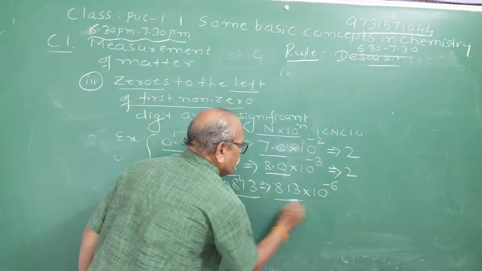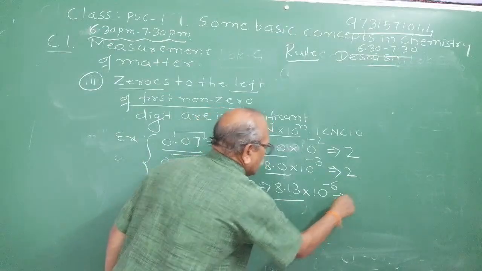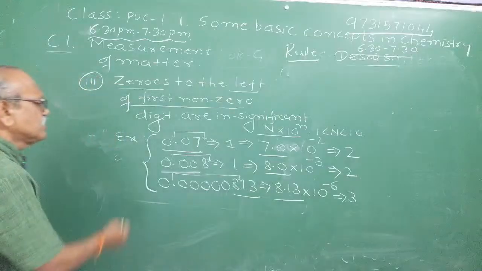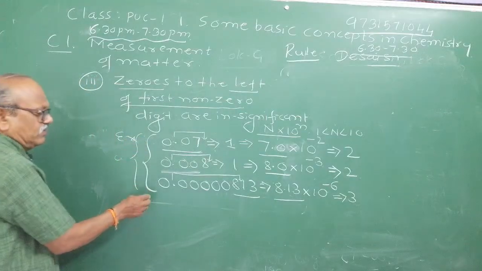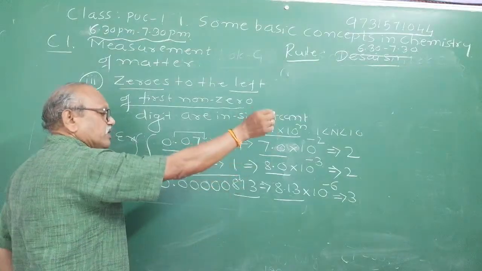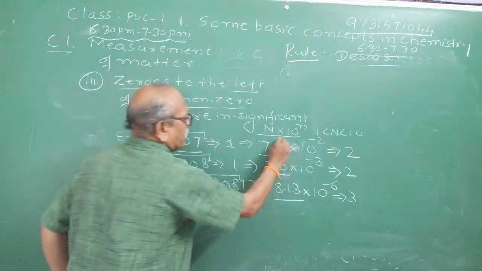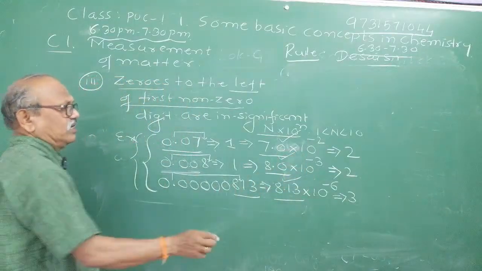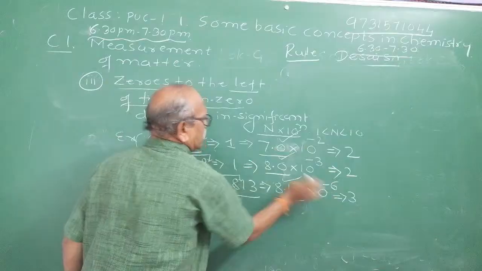Now, the number of significant figures is very clear. 8.13 has 3 significant figures. Like this, whenever the first non-zero digit comes after 0.000 and so on, in that case the best way of expressing it is in scientific notation. In scientific notation, you need not worry about it.